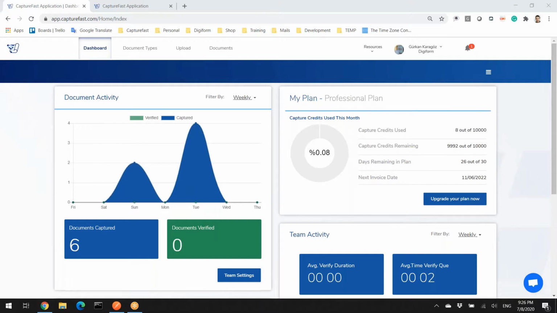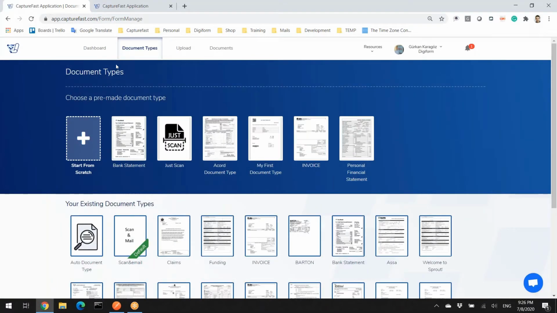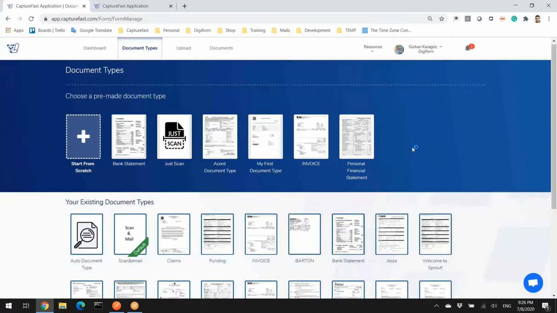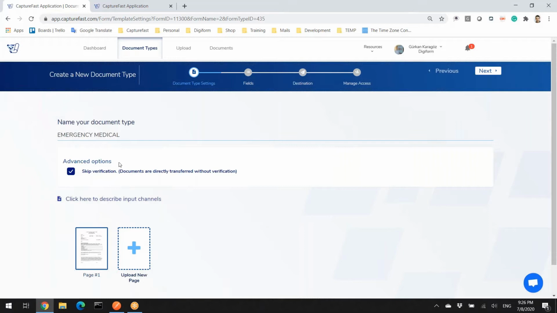In previous videos, we mentioned how to design a new document type in the system. This time, we will be focusing on one of the most important connectors. Here you can see the document types section, and I will open one of those. Let's go through the steps first. You can see this is the first definition, and I decided to skip verification because of the digital PDF.